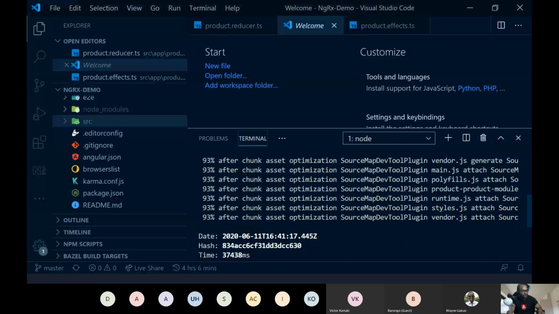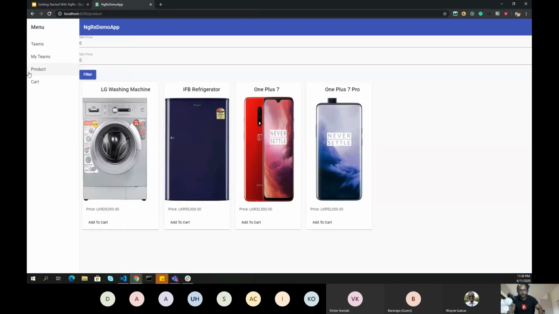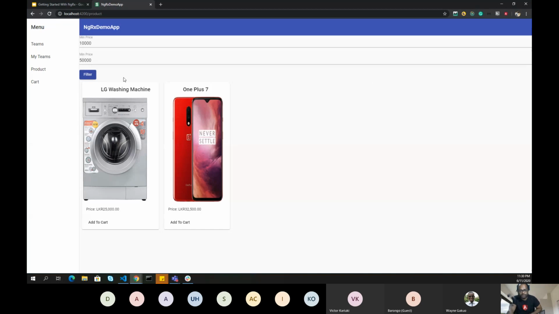So to show you how this application looks like, let me just go to... Okay, so this is how the application looks like right now. So I have few products available here. You can see there are 4 products. I can apply some filters, for example. Okay, so if I apply this filter, it only filters 2 records. But if I navigate away from my application and come back, the state of my filters are saved. So they are still available.